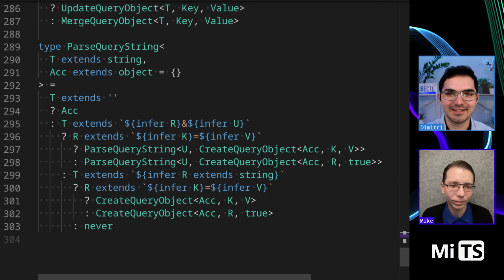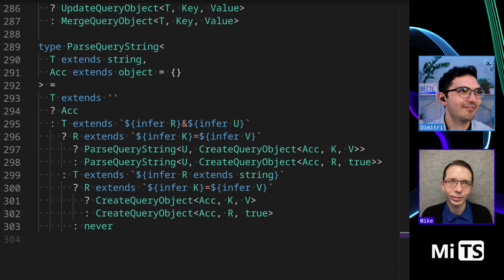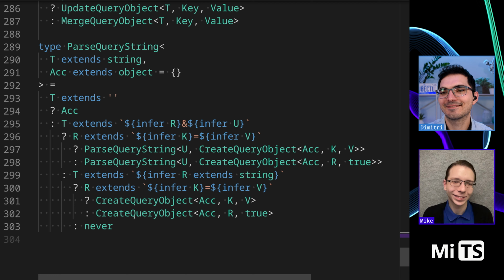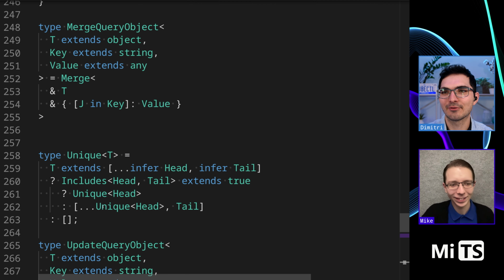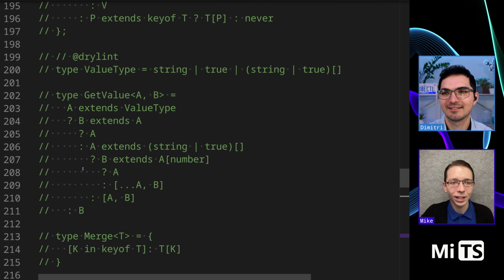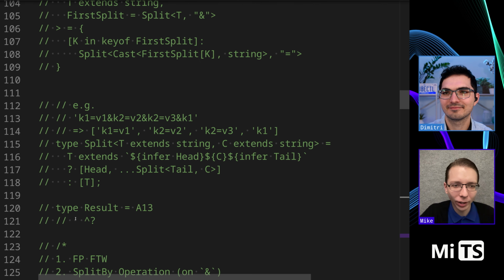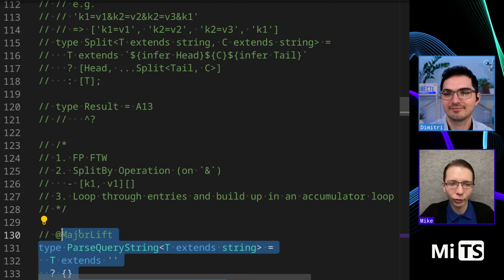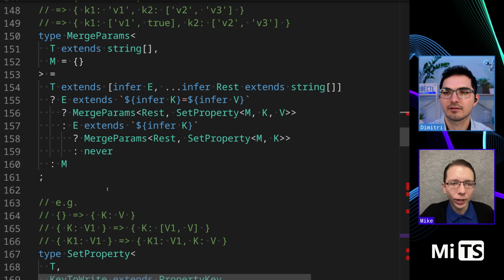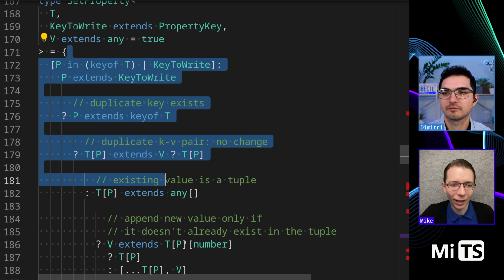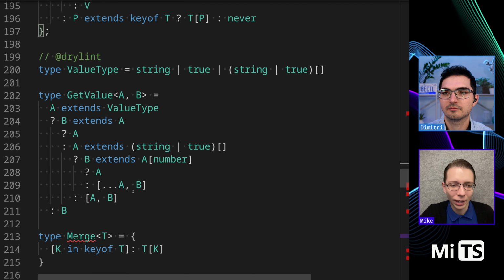So yeah, cool. Well, I think that one is the last one. Haven't we tried hard enough? That's query parsing. So wrapping it up, which one did you like the best? Oh yes. This second one I'm very intrigued. I mean, the first one is very readable. Yeah, MajorLift. I am intrigued. Yeah, MajorLift's, I really like this one.